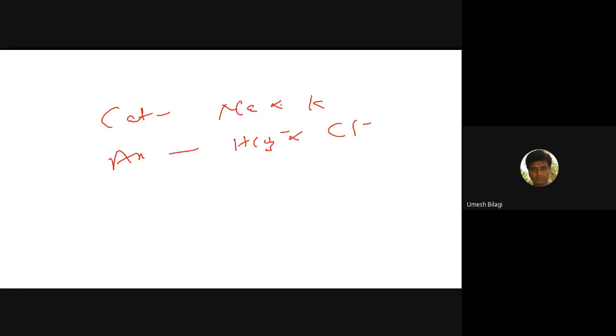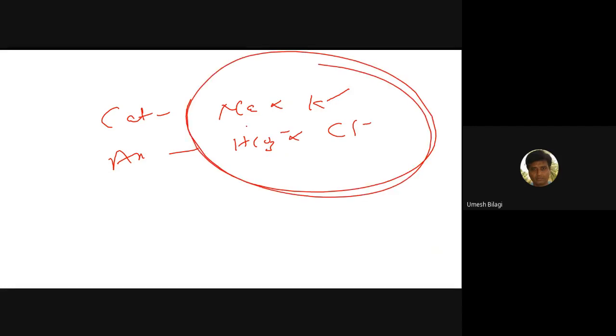Our body serum is electrically neutral. It won't be charged, so whatever amount of cations are there, a corresponding equal amount of anions has to be there. This ion business is a manipulation among these things only, and they adjust with each other. When some extra anion is pushed into serum, chloride and bicarbonate will decrease. That gives the anion gap.